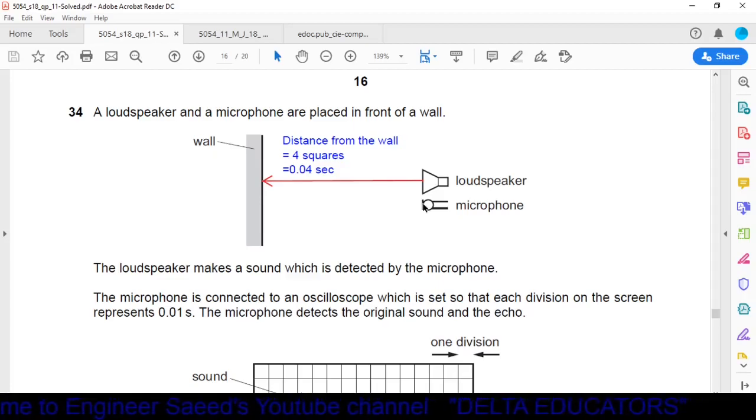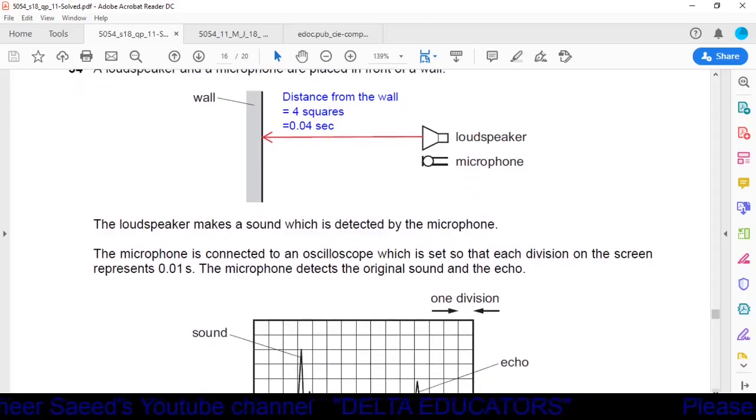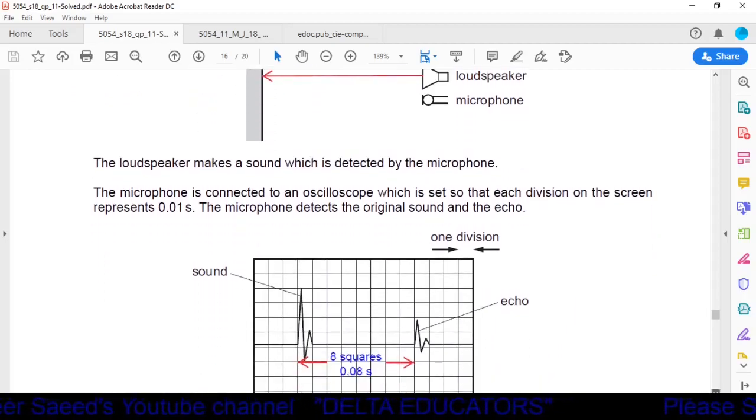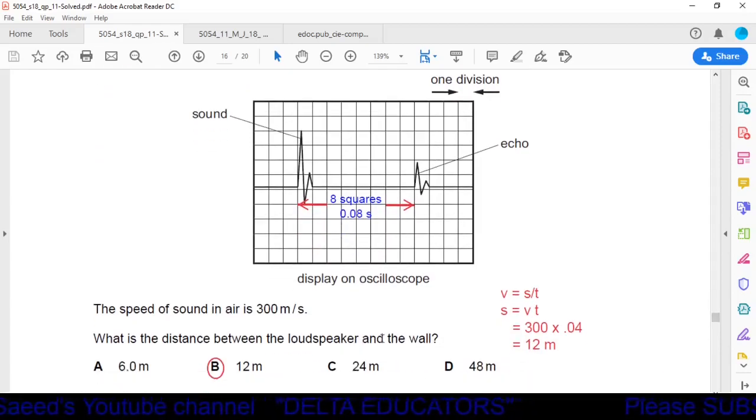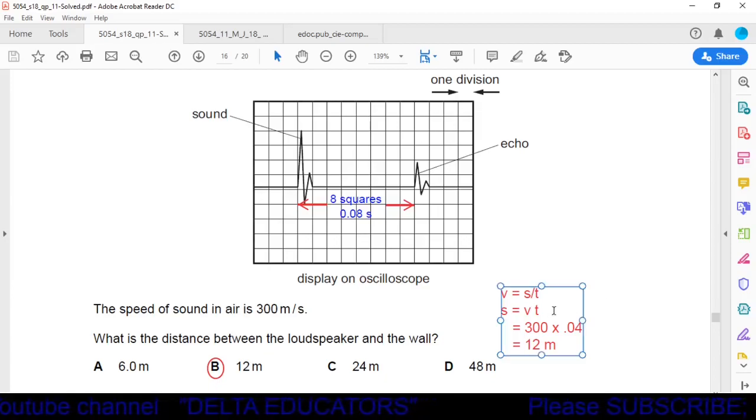Now, if we consider the time taken from the loudspeaker to the wall, it will be half of 0.08 second, which is equal to 0.04 second. So the time taken to reach the wall is 0.04 second. What is the distance between the loudspeaker and the wall? Here we have to find the distance between the loudspeaker and the wall. To calculate the distance, we will use the formula V is equal to S over T, so S will be equal to V into T.